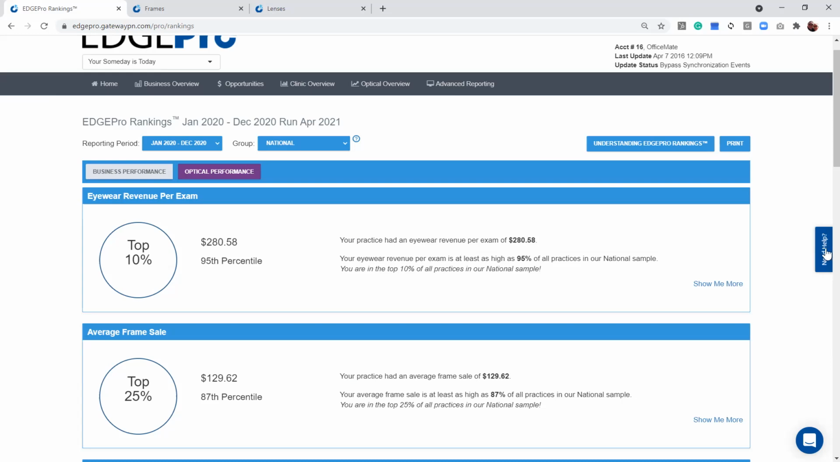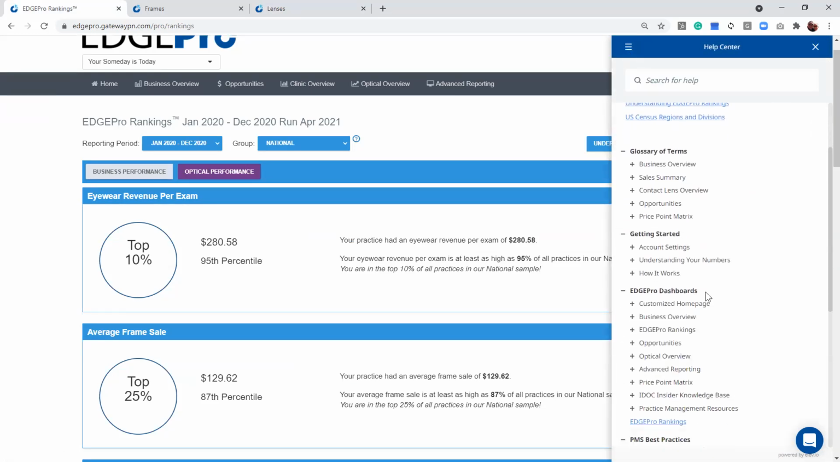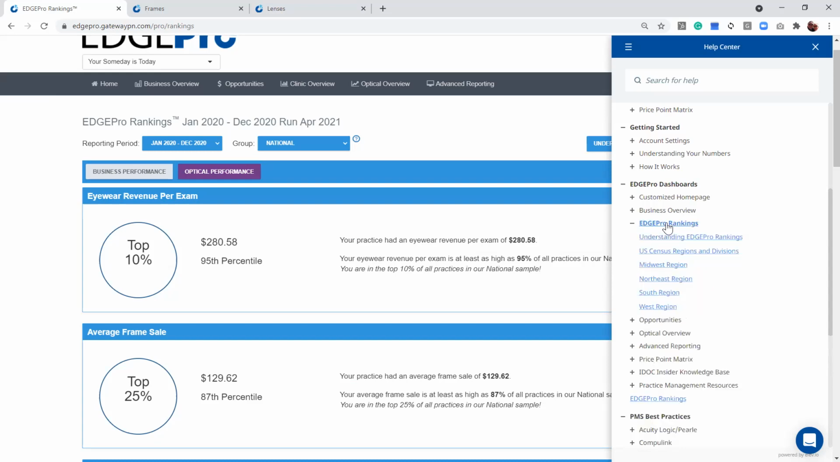And we do have help over here in the need help section. If we come in here, we can scroll down to some of our EDGEPro dashboards. In here, we have EDGEPro Rankings, and it's got understanding the rankings, how we came up with our regions and our divisions, what states are going to be in the Midwest, Northeast, South, and West region. So we've got some more things here to help you understand how we calculate our EDGEPro Rankings.